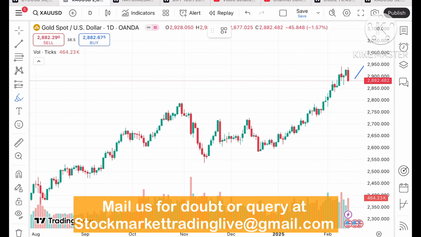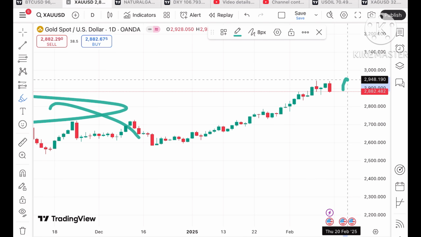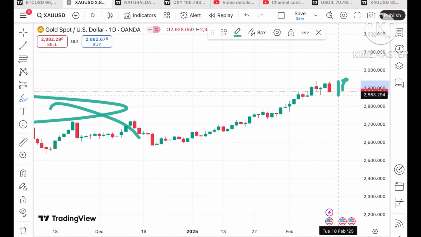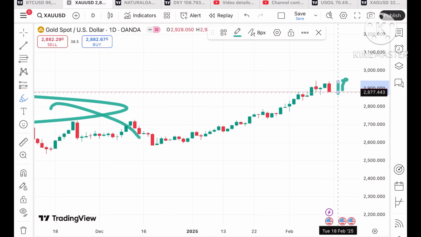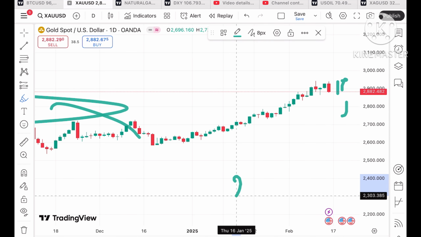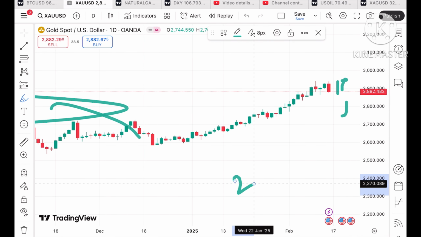Now if you look at this trend, on Friday there was a sharp fall after making a high of around $2946, and then it came down and made a low of around 2877. Now the price is trading at a level of $2882. I've clearly explained that whenever it is making a new high, we have seen a good fall.